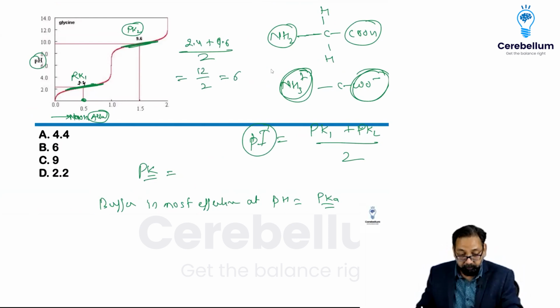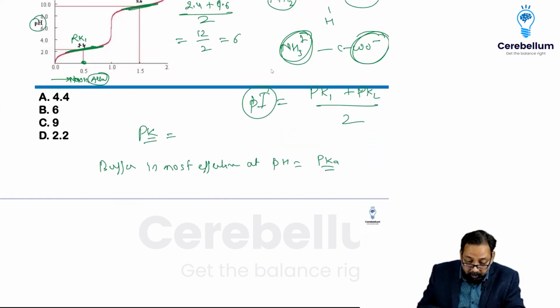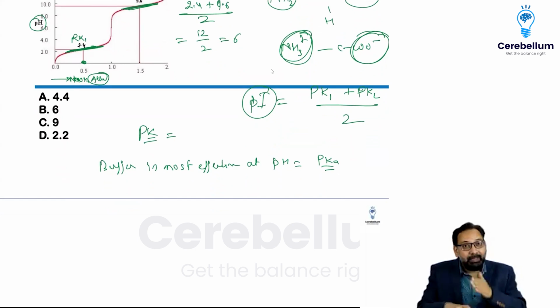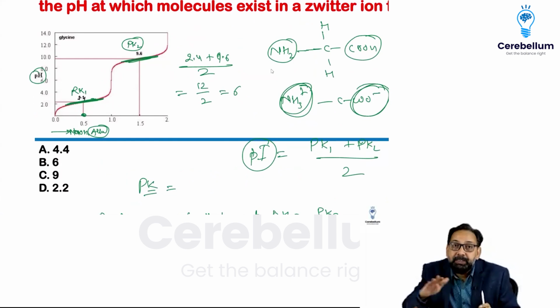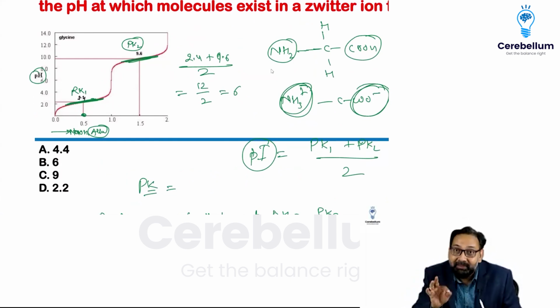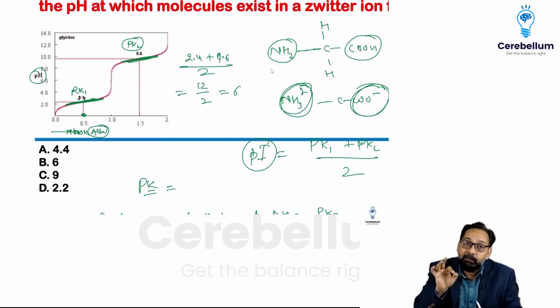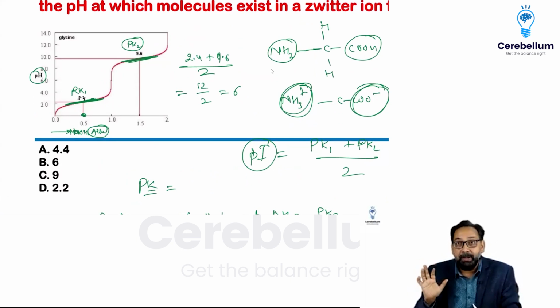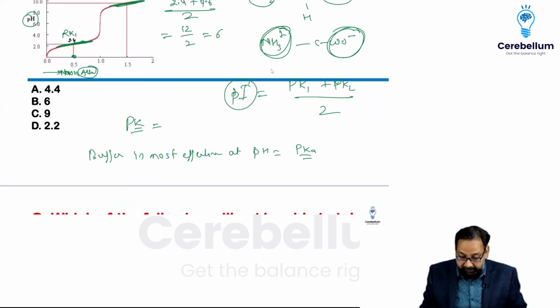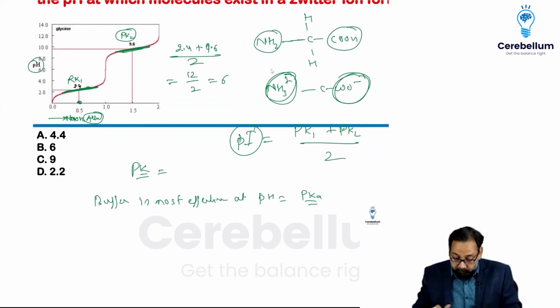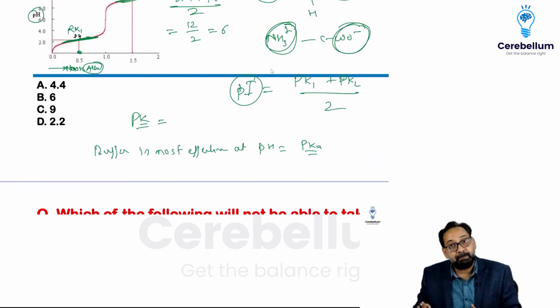Okay. So definitely they will give you this, the concept would remain the same. There would be no change in pH at that point, and that would be the dissociation constant, pK1 and pK2. Clear? So pI is the average of pK1 and pK2. The answer is 6.